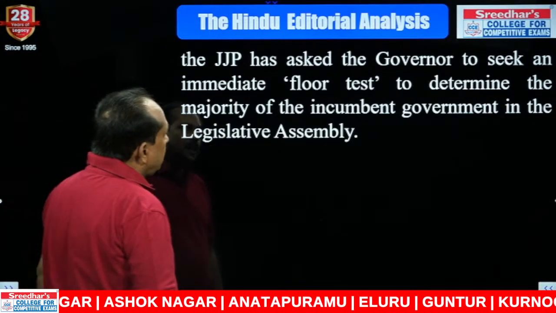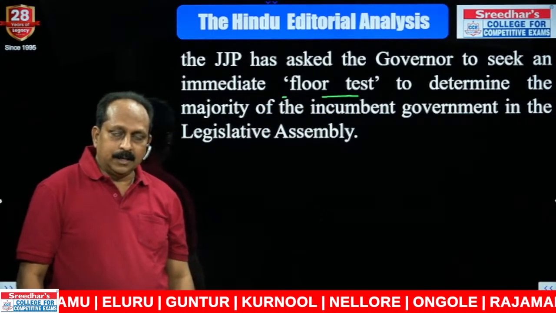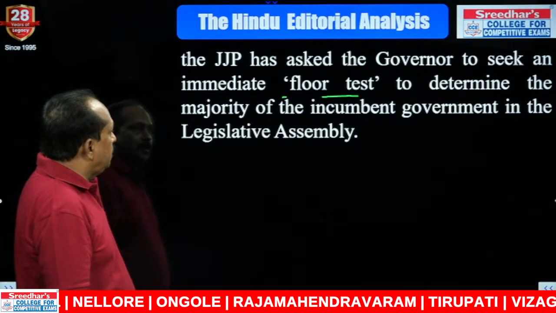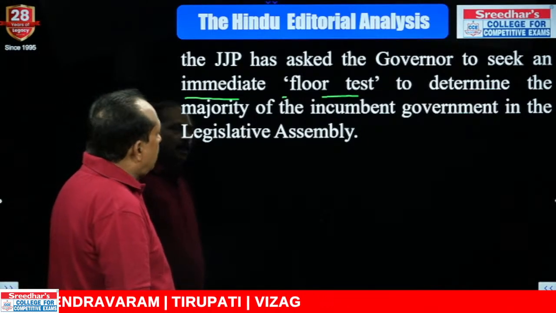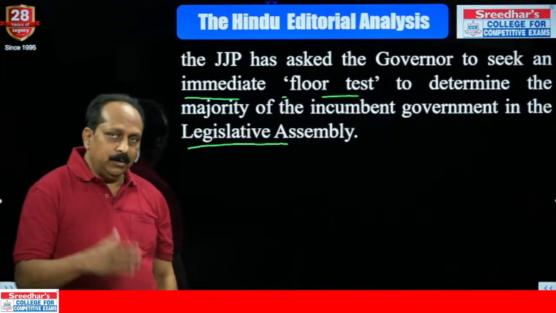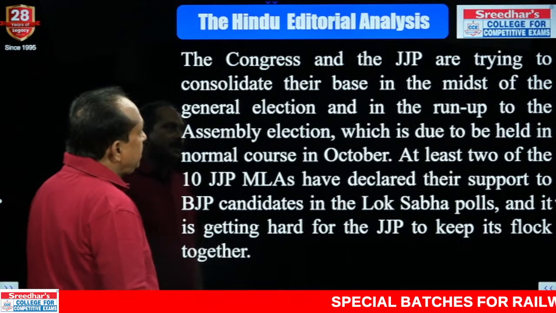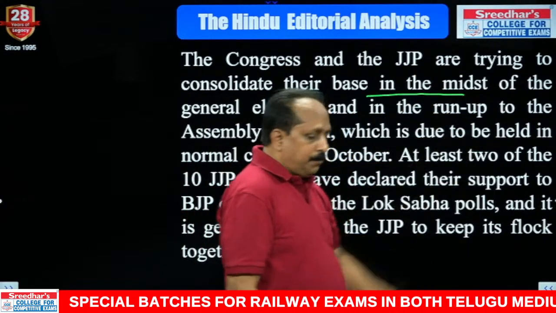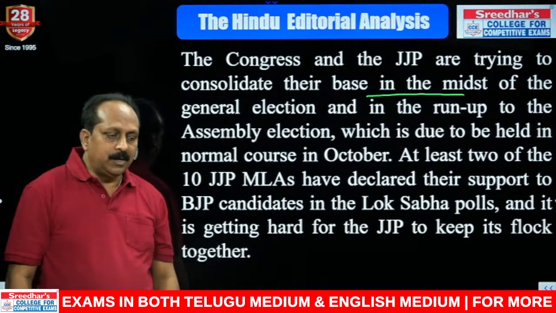The JJP has asked the governor to seek an immediate floor test. The Congress wanted the immediate assembly polls under President's rule, but the JJP, a different demand, has asked the governor to seek an immediate floor test to determine the majority of the incumbent government in the Legislative Assembly. Two different demands, but both approached the governor. The Congress and the JJP are trying to consolidate their base in the midst of, an important phrase, in the middle of. Floor test is a test in the assembly to prove the party's majority.